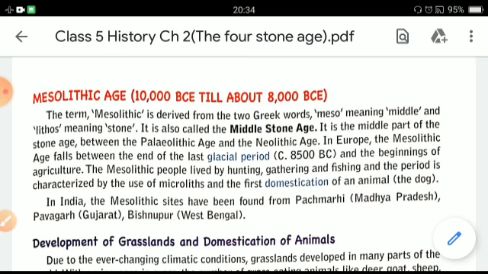We also learned about some sites found in India where these stone tools were found, the discovery of fire, how fire was discovered, advantages of fire, about the food, shelter, and clothing of the Paleolithic people, and about their social life, art and paintings, and religious belief. And now, in this chapter, we'll begin from the next stage, that is the Mesolithic Age.